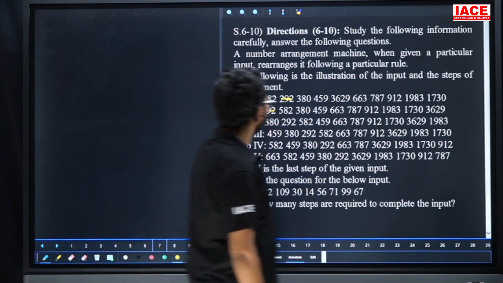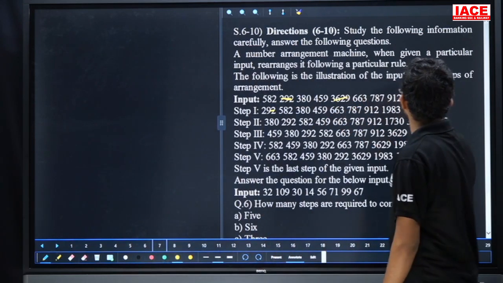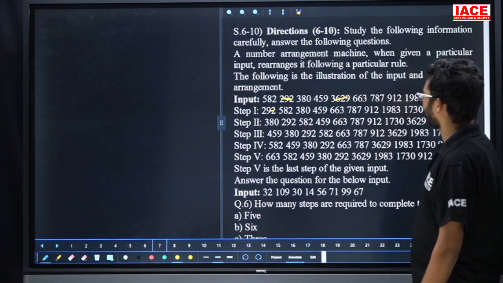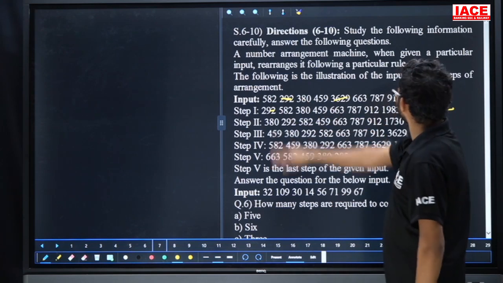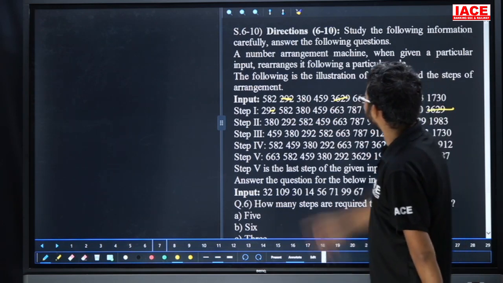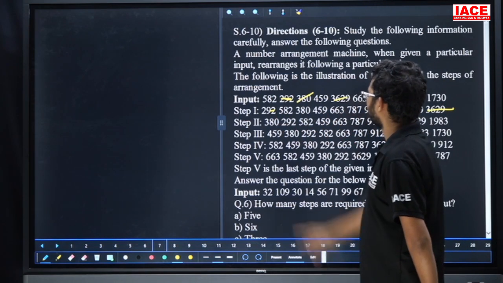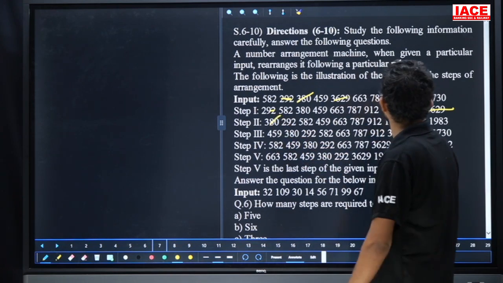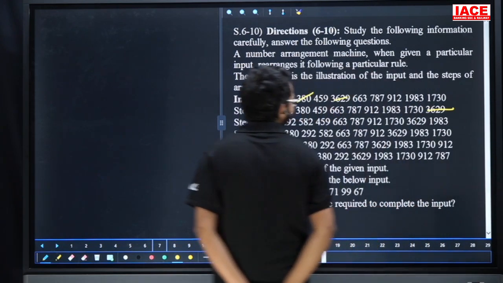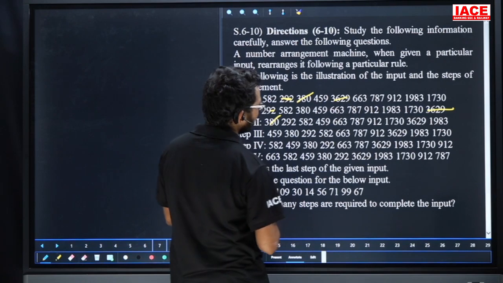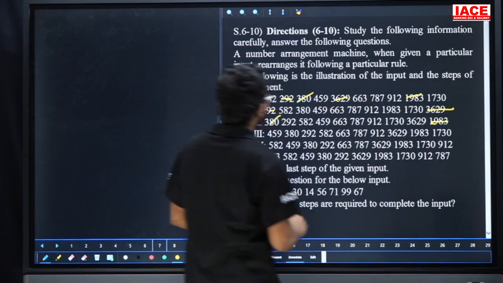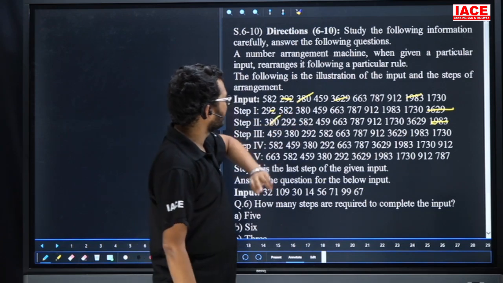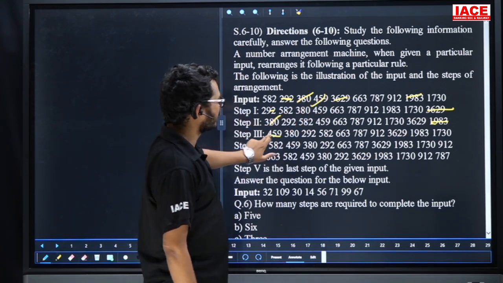After 292, the next highest number is 3629. Yes, the highest number will come last. Lowest number comes first, highest number comes last. Next, after 292, what is the next lowest number? Here 380 will come next. After 3629, the next highest number is what? Check here, the next highest number is 1983, which will come last. Next, after 380, the next number is 459, which will come next.